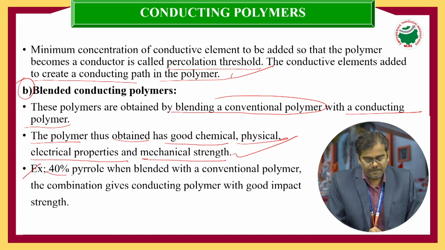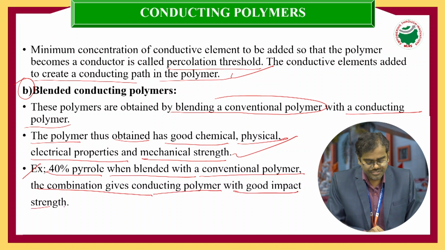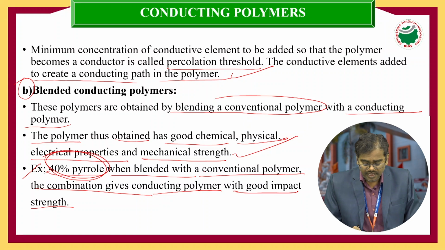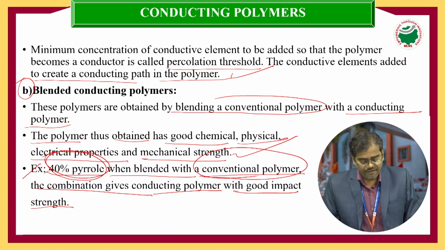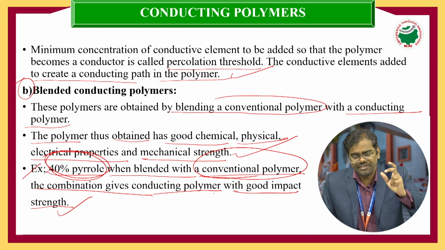Example, 40% pyrrole blended with a conventional polymer gives a conducting polymer with good impact strength. Here 40% pyrrole is the conducting polymer you are blending with a conventional polymer. Finally, it leads to the formation of a conducting polymer with good impact strength. The strength increases. Blending is nothing but mixing.